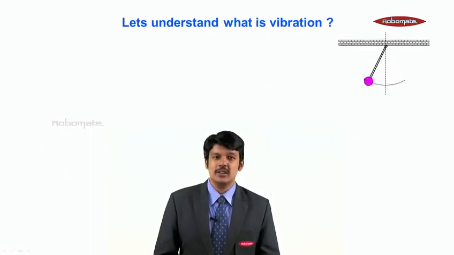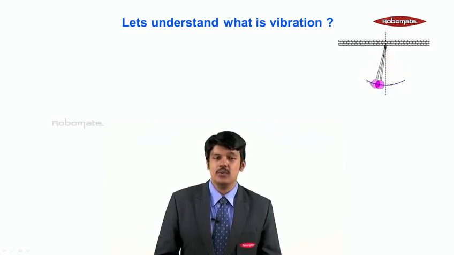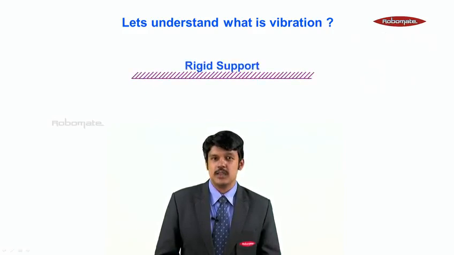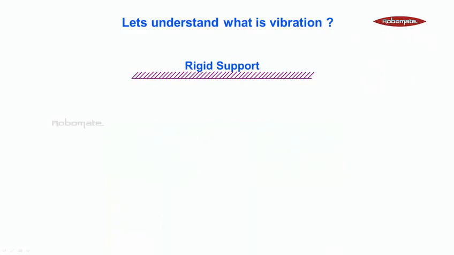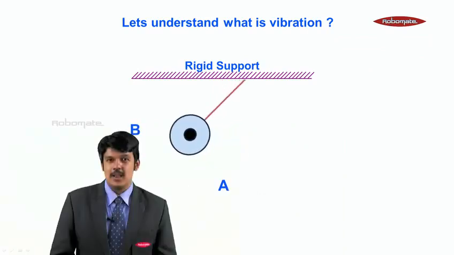Vibration is nothing but a back and forth motion, or a to and fro motion. Let us take an example. Let us consider a rigid support. To this rigid support, I attach a string. To the string, I attach a bob. That is a pendulum.